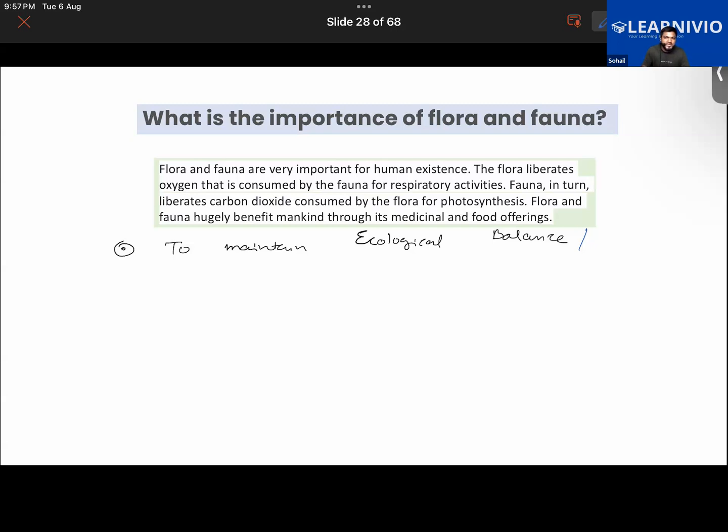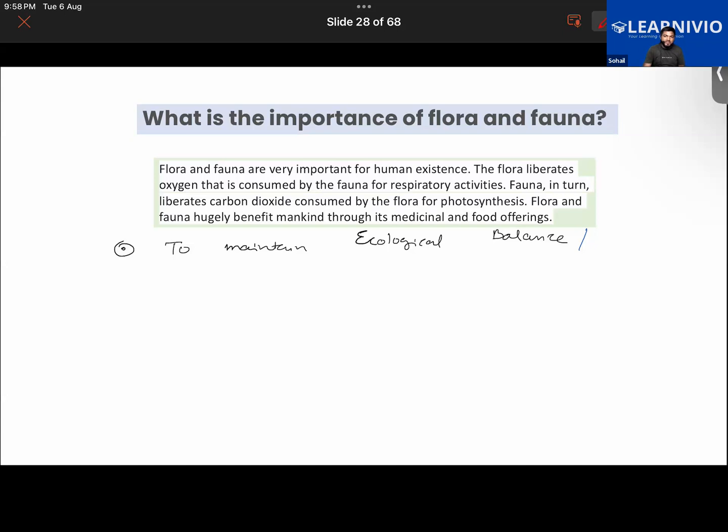Yes, sir. So the species of plants and the species of animals, both of them are important for each other to maintain stability in the ecosystem, right? So that both of them can exist in a harmonious relationship. Because both of them depend upon each other, right? Furthermore, when talking about ecological balance, we not only talk about the biotic component, but we also talk about the abiotic component, because the flora and fauna are dependent upon the abiotic component also.